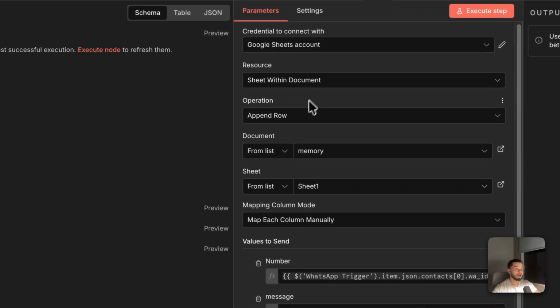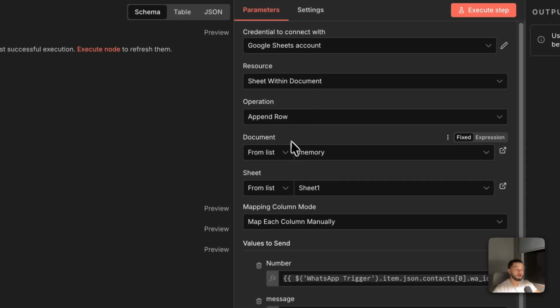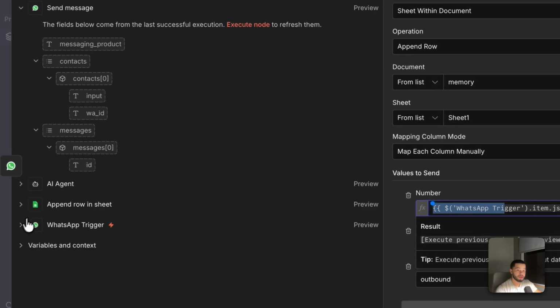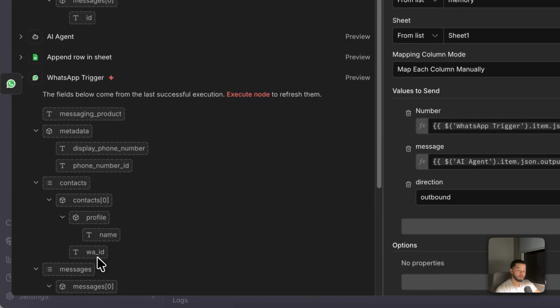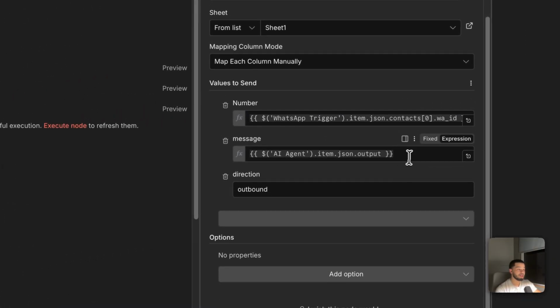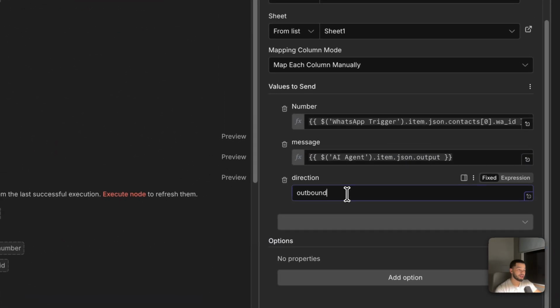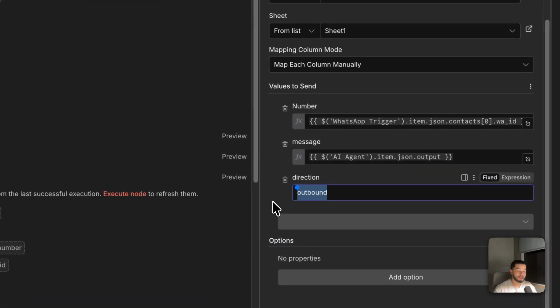So over here, we're going to use Google Sheets append a row. It's going to be in the same sheet and the same sheet number 1, and this time we're going to map the columns. It's going to be the same thing over here where we use the number, which is the WhatsApp ID, which we can get from the WhatsApp trigger. WhatsApp ID, bring it over and drop it in. The message is going to be whatever the AI agent sent, and then obviously the direction is going to be outbound, because this is what the AI agent is sending out towards the customer. That's this full build completely done.